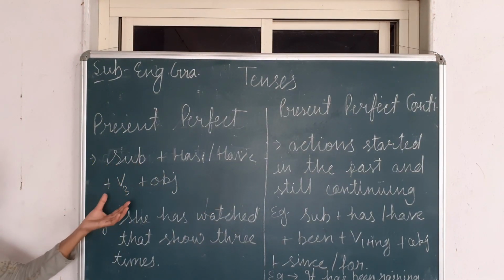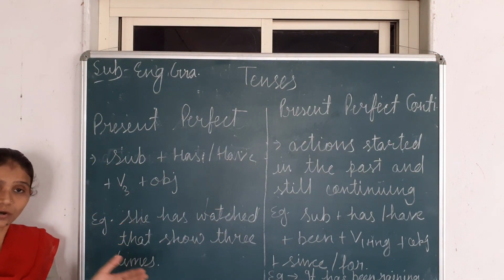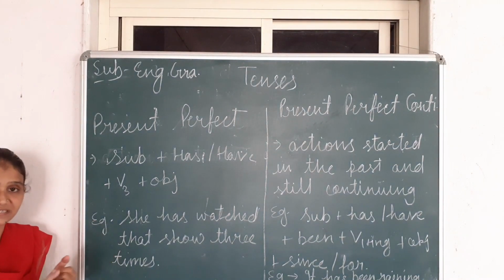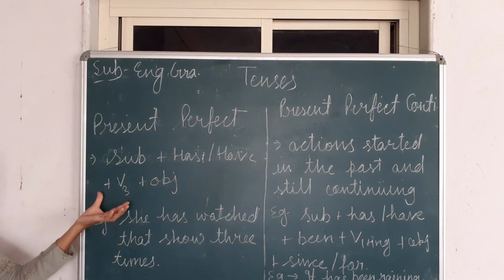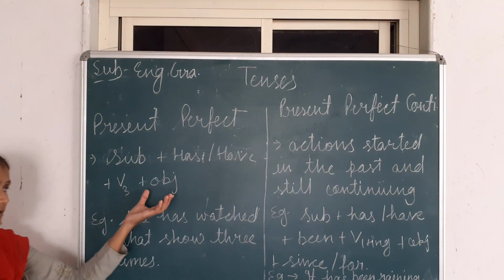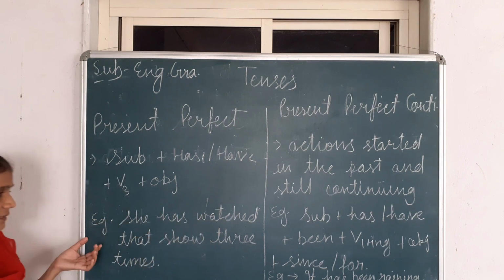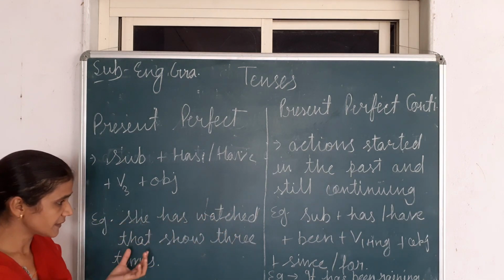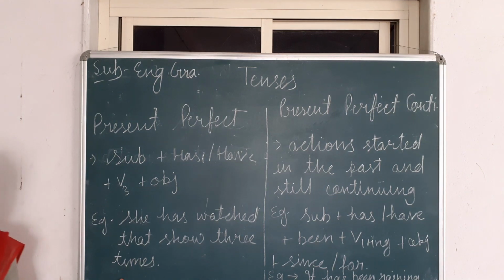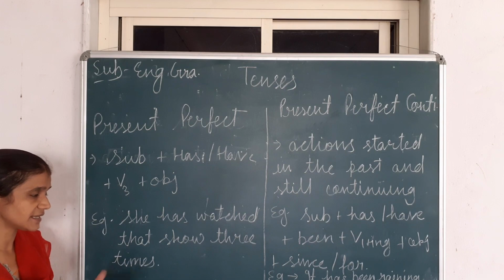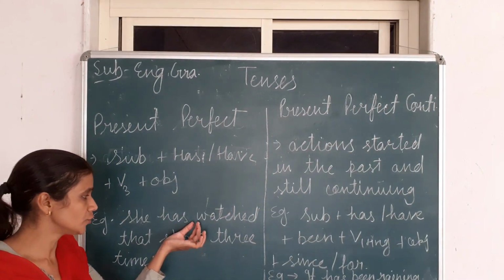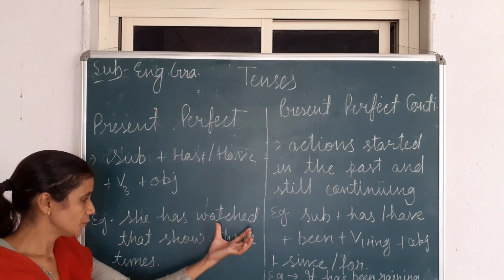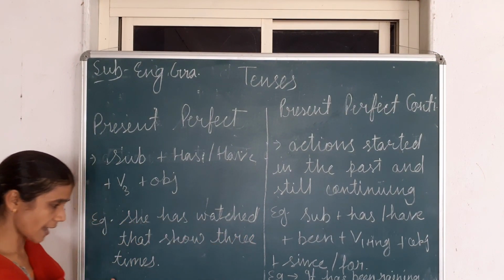And in all types of perfect tenses, whether it's present perfect, past perfect or future perfect tense, we will use the third form of the verb and after that the object or complement. Example, she has watched that show 3 times. This is the example of a simple sentence. Suppose we want to make a negative sentence, then after the helping verb we'll use a negative word like "not." She has not watched that show 3 times.